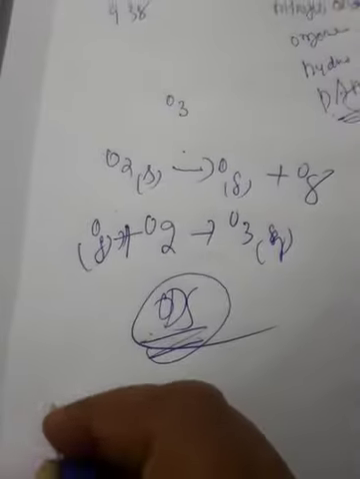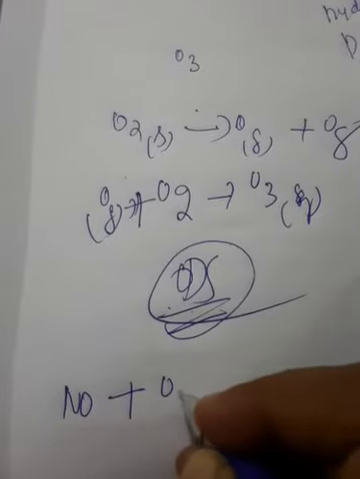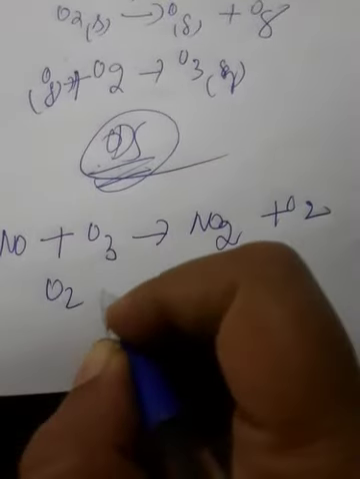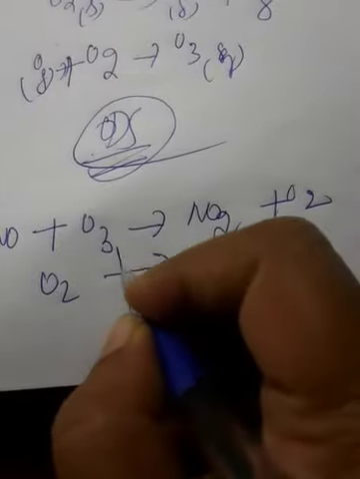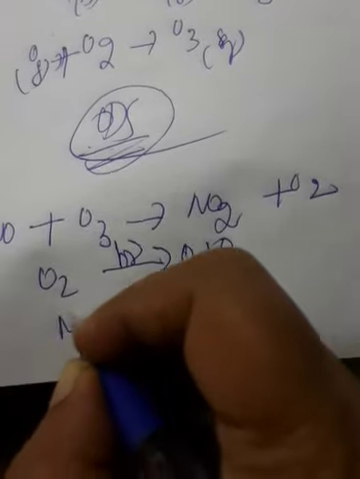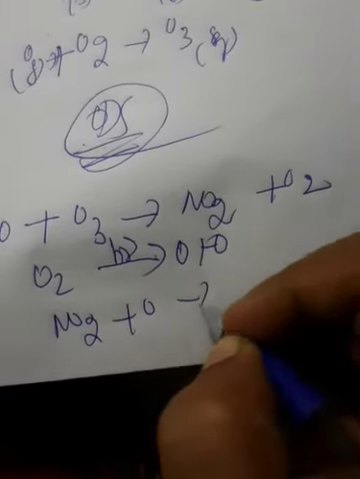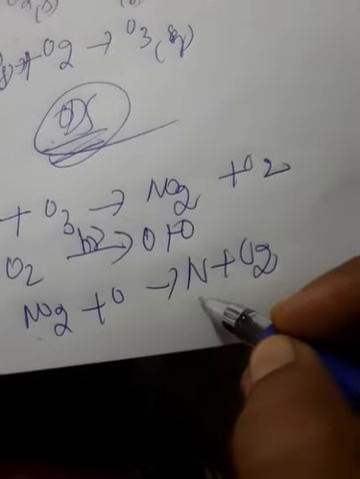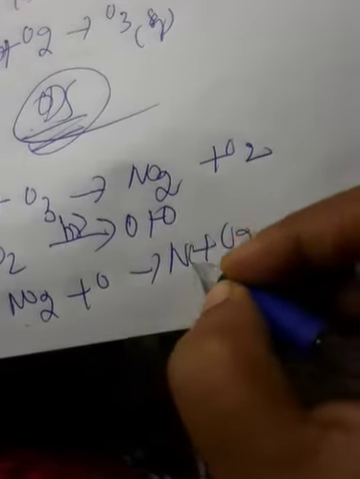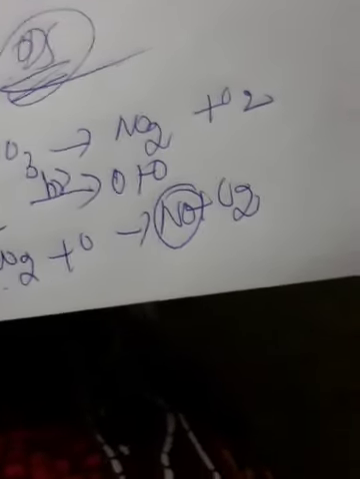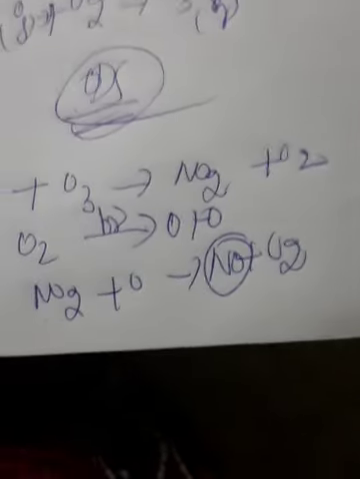See, nitric oxide with O3 forms nitrogen dioxide and oxygen. This oxygen in the presence of sunlight forms O plus O. Then this NO2 plus O gives NO plus O2. Thus NO is regenerated in this chain. So these are about oxides of nitrogen.